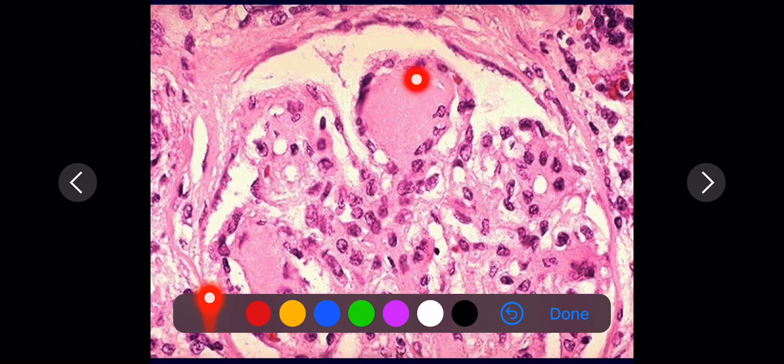Under the endothelium, if you have drops of fibrinous material, it is called fibrin caps. If you have drops under the basement membrane of the Bowman's capsule, you call it capsular drops. Capsular drops are round nodules adherent to the Bowman's capsule, seen between the Bowman's capsule and parietal epithelium.